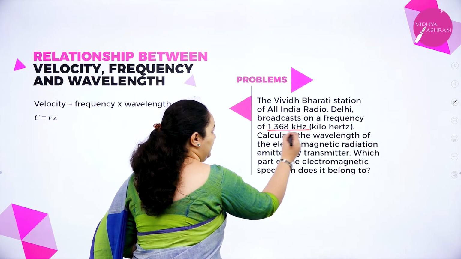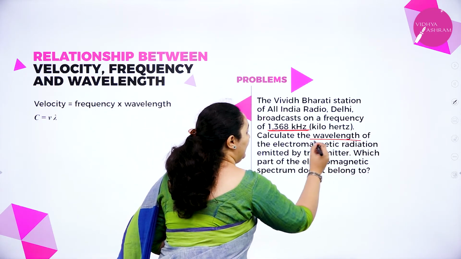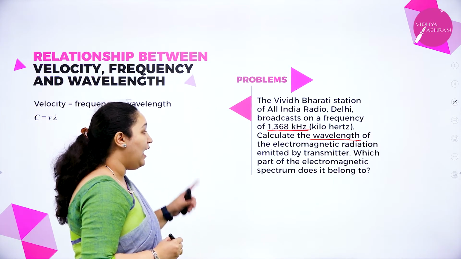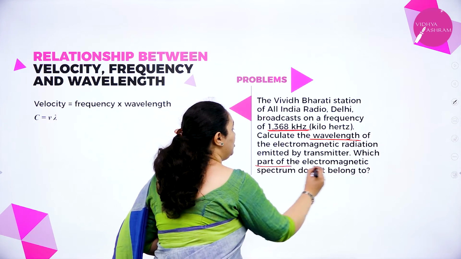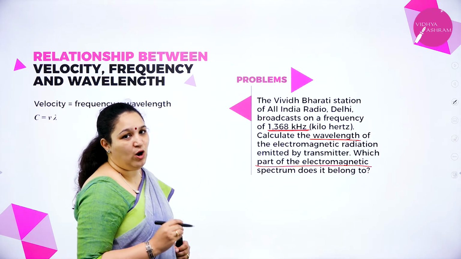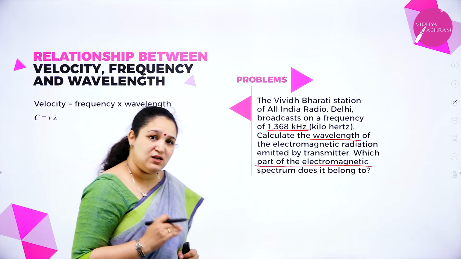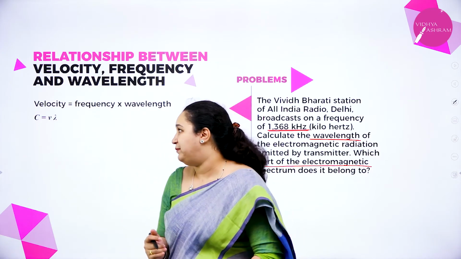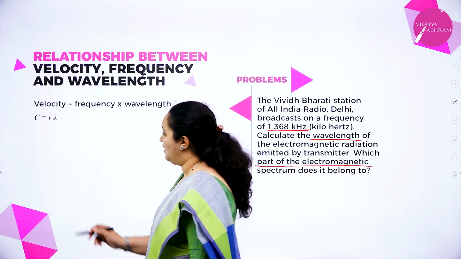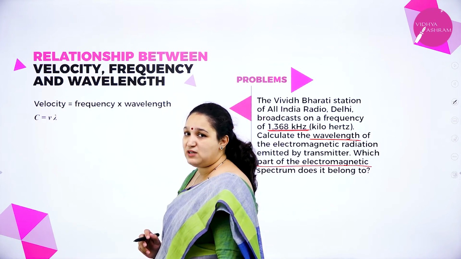So you have the frequency which is given. Okay, what are you supposed to calculate? You're supposed to calculate the wavelength of the electromagnetic radiation which is emitted, and also you have to tell which part of the electromagnetic spectrum this wave belongs to. Okay, so which formula do we have to use? C is equal to nu lambda, because I know the frequency, and the velocity I also know, it is 3 into 10 to the power 8 meters per second.